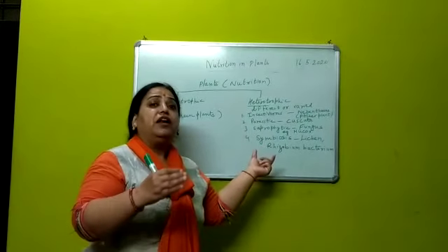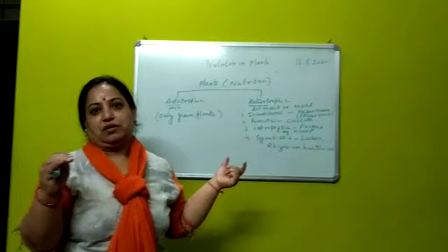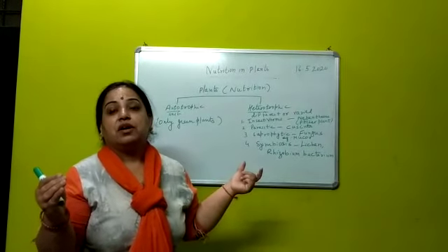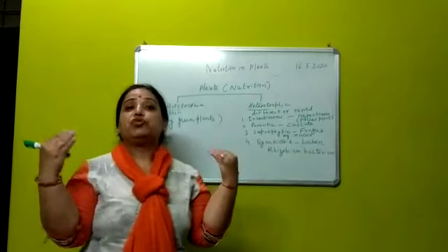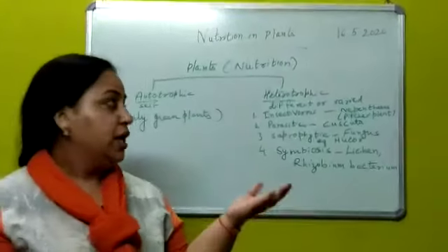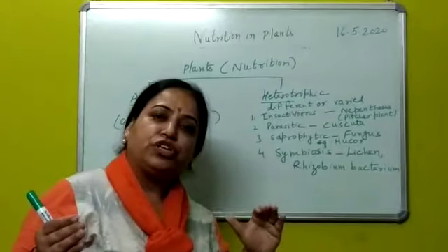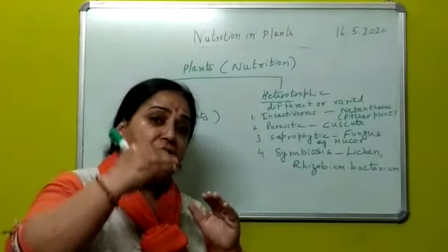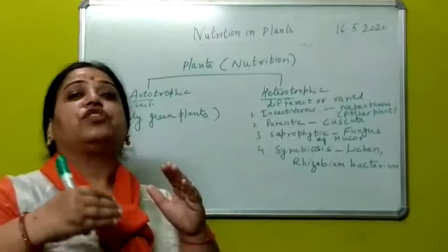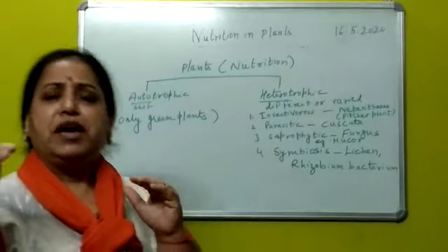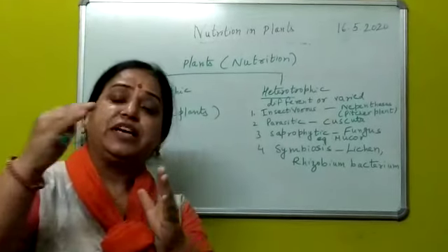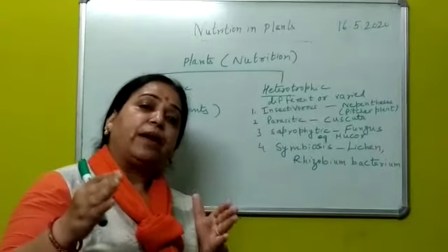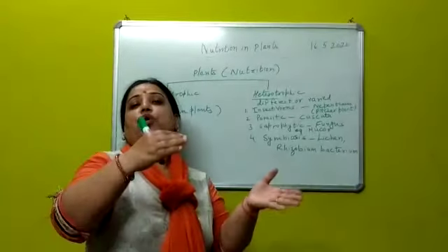Parasite means living on the host body. What is host? Suppose we organize a party at our home, we are host, and the person who is coming to our house is called a guest. But parasitic mode of nutrition, what happens? The plant grows on the body of the host plant, and either it takes partial nutrition from it or completely parasitic. Now what happens when it takes nutrition from the host plant?